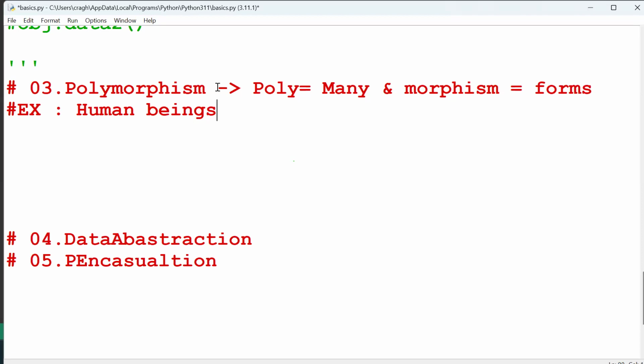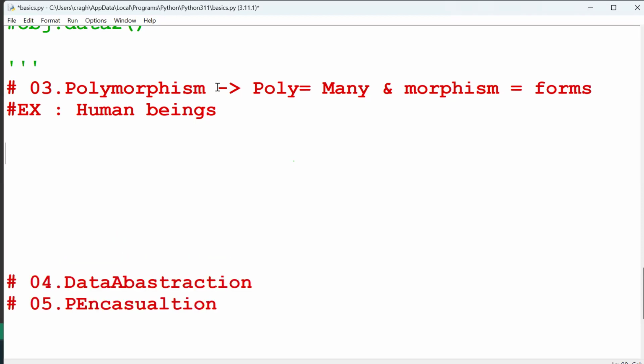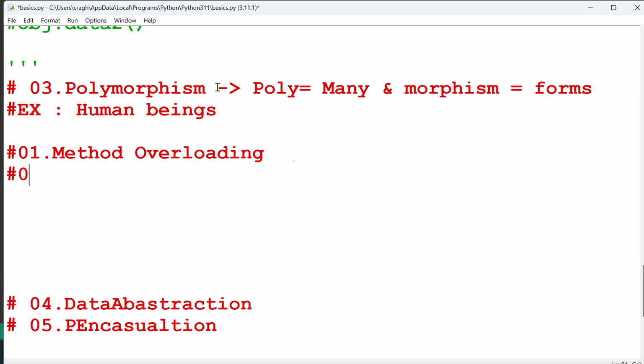Clear? So basically in polymorphism, we have two methods: runtime and compile time. Method overloading and then method overriding.